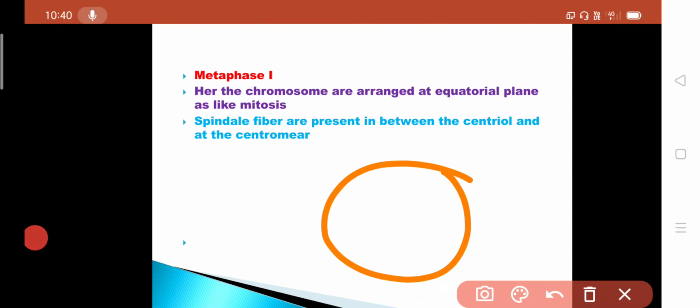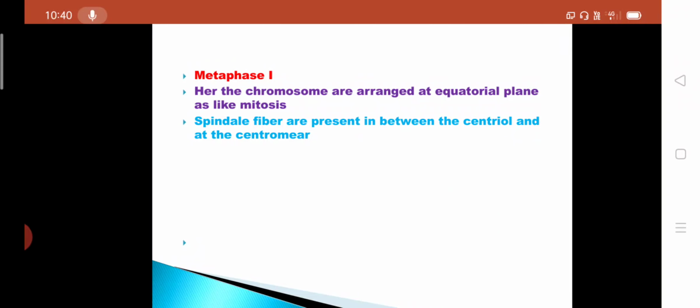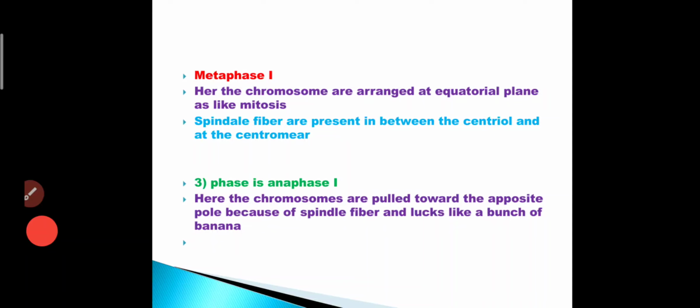Next one, metaphase. Then what is metaphase? We have learned about metaphase. In metaphase, the chromosomes are arranged at the equatorial plane, as in mitosis. This one is the equatorial plane. Spindle fibers are present between the centrioles and the centromere. We had seen the structure of that in the metaphase of mitosis.